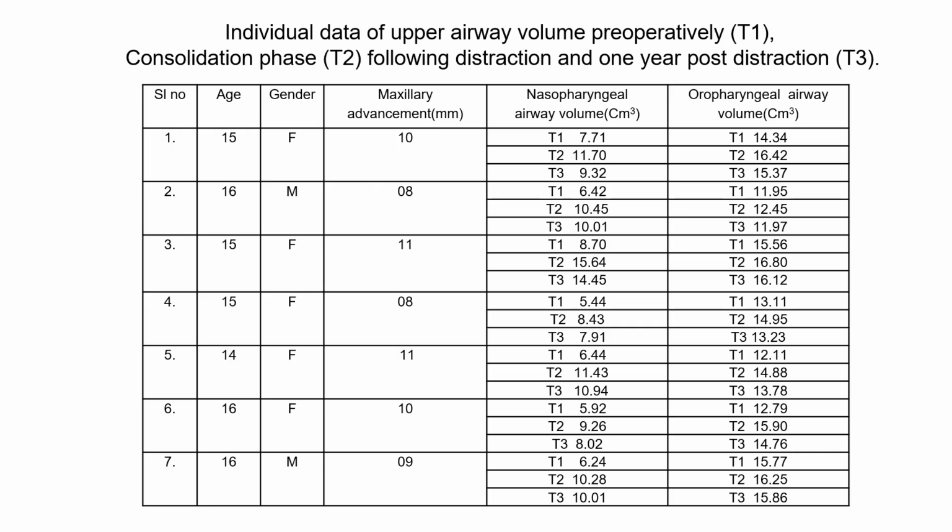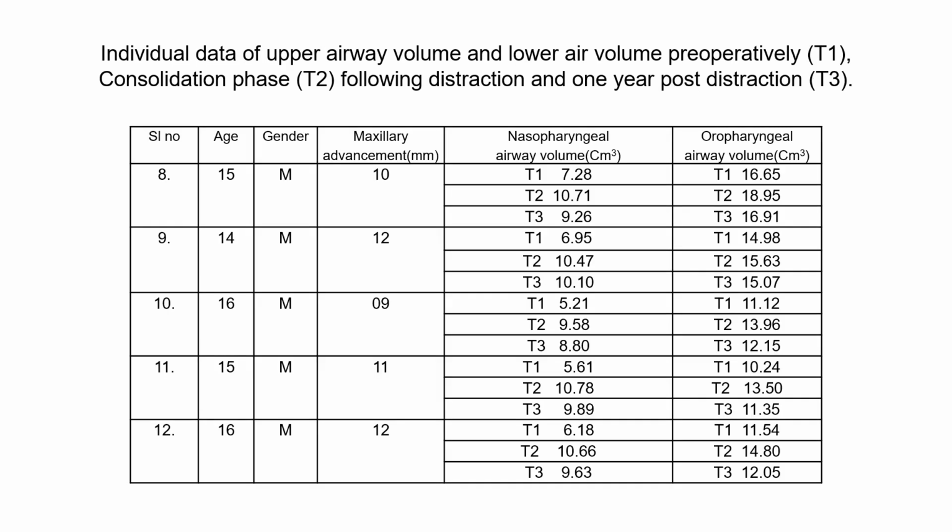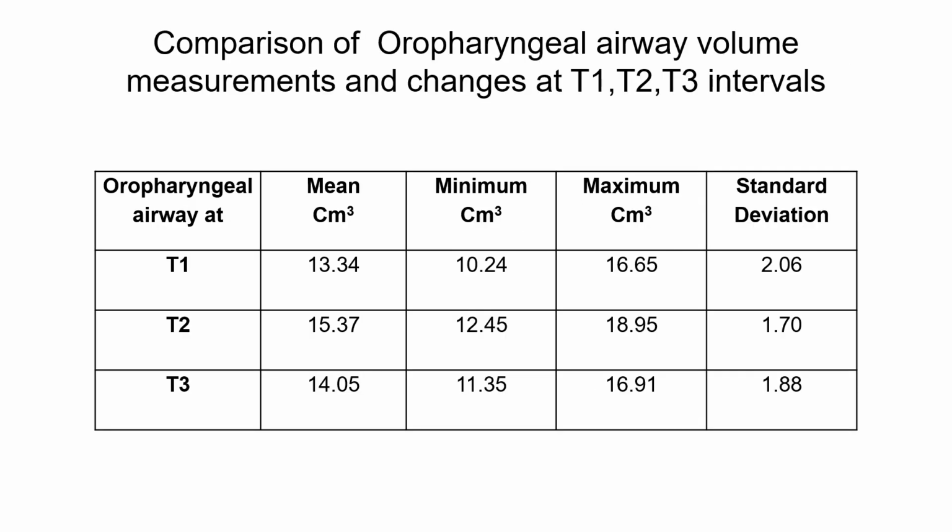Individual data of the upper airway volume pre-operatively T1, consolidation phase T2 following distraction, and 1-year post-distraction T3 were collated as shown in the table. The upper airway mean values were significantly different pre-operatively, post-operatively and 1 year post-operatively in the nasopharyngeal and oropharyngeal regions. In the oropharyngeal region, T1 and T2 values notably differed.